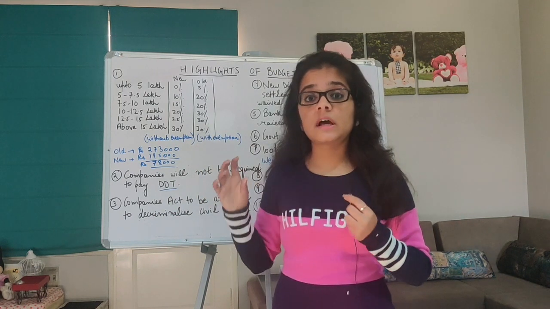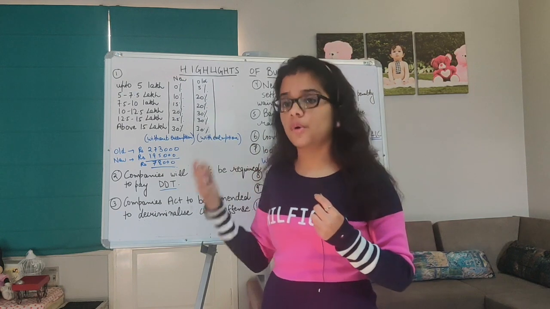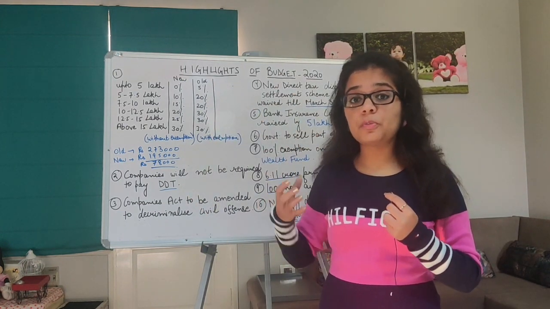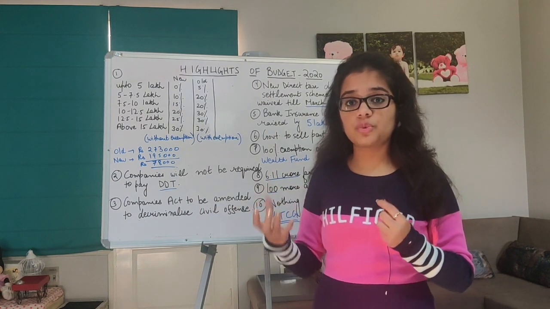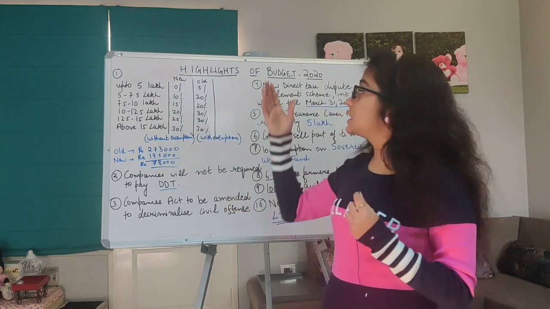So there were many cases. There are around more than 5 lakh cases pending in the court on the direct tax. So in order to monetize that money which was blocked due to tax litigation, this scheme was brought.